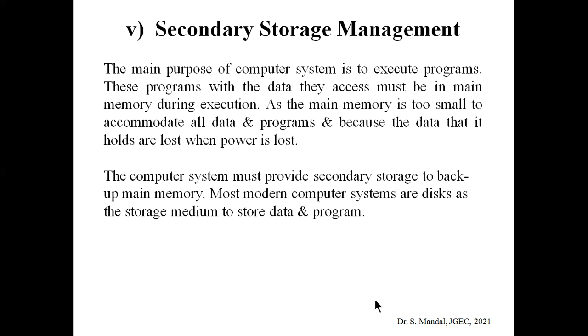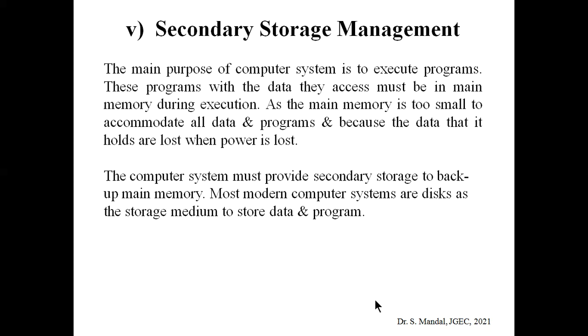As the name suggests, secondary storage means that apart from the RAM we can use other storage devices. The main purpose of a computer system is to execute programs. Now, these programs, with the data they access, must be in memory during execution. But the size of the main memory is small, so it cannot accommodate all the data and programs. Also, main memory is volatile in nature, that means when the power is off, all the corresponding data is lost from it.